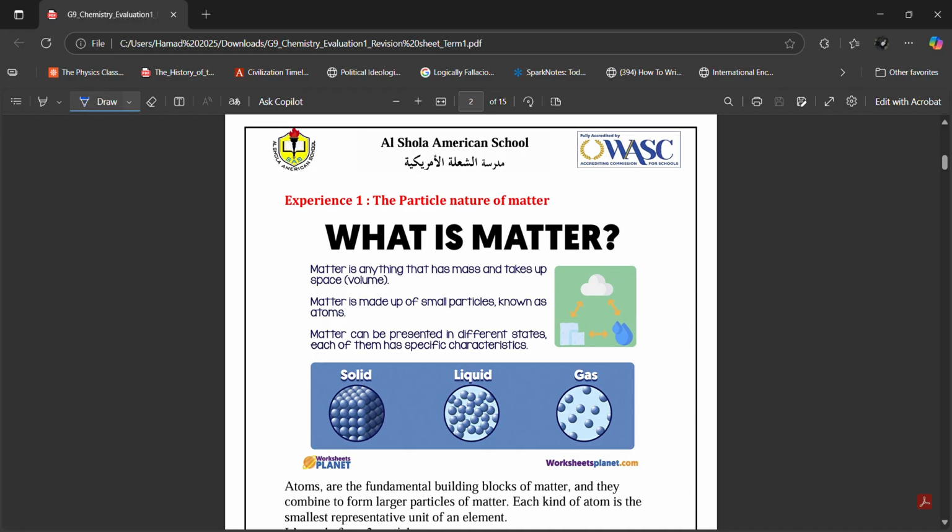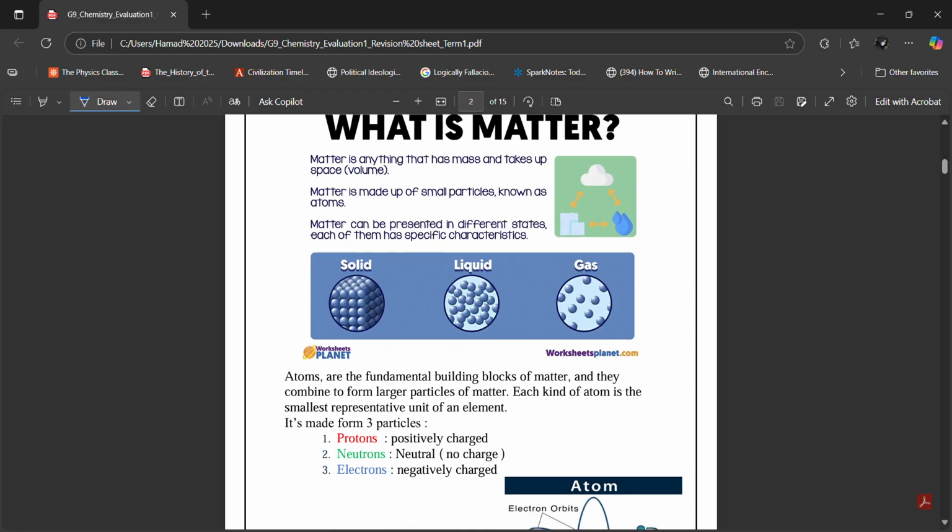And gases: oxygen, radon, argon, nitrogen, carbon dioxide, carbon monoxide, sulfur dioxide, nitrogen dioxide. All of these are gases, Ibrahim. The air that we breathe is also a gas. The air in the Earth's atmosphere is also a gas. So these are the states of matter. Matter exists in these three states. You can see in the diagram as well what each state of matter looks like.